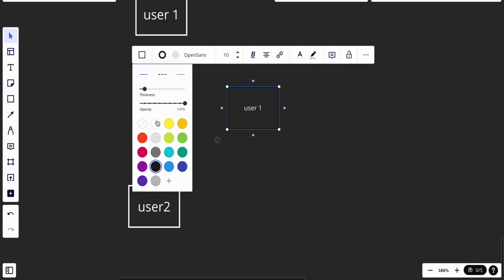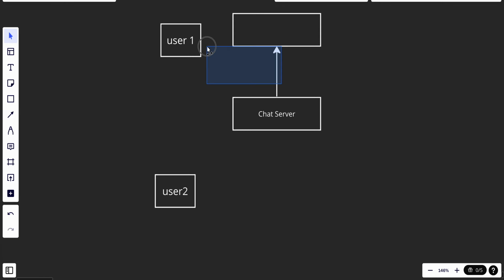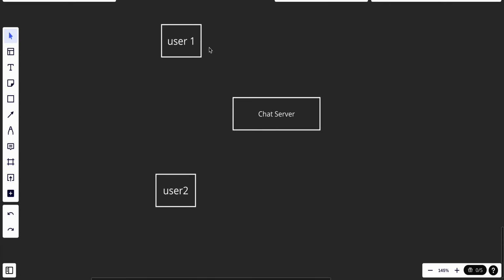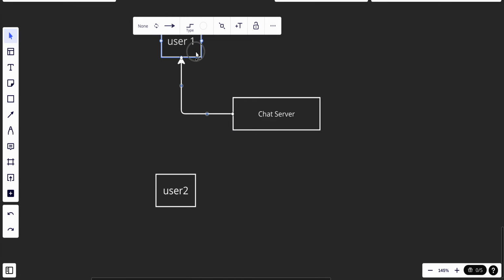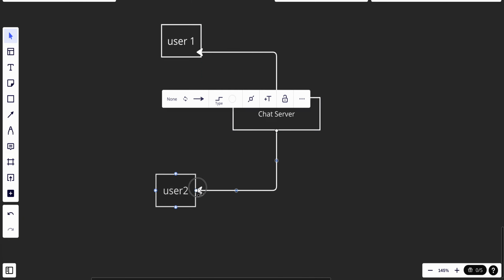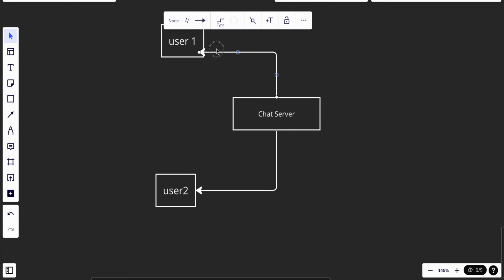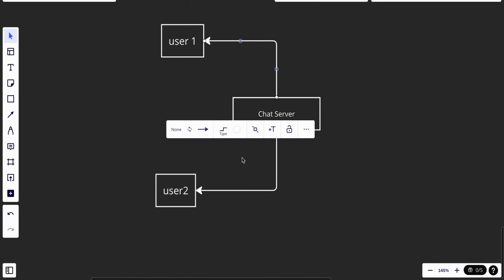I want to make it white and wider, and we have a chat server, and this chat server is connecting using a WebSocket.